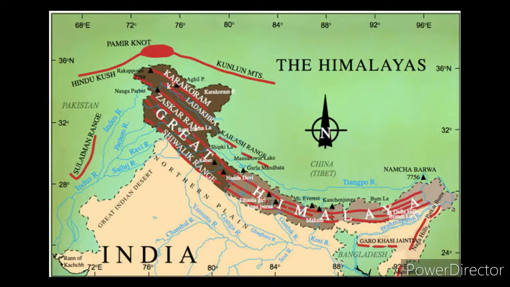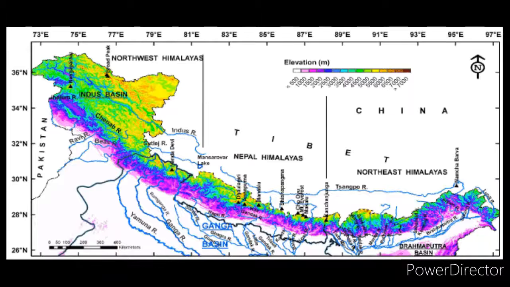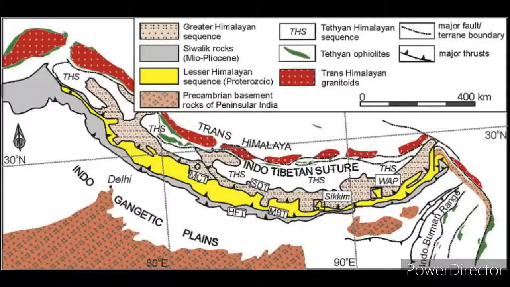The elevation of the Greater Himalayas is 6,100 meters, not kilometers. So the height of the Greater Himalayas, also known as Himadri, is 6,100 meters.